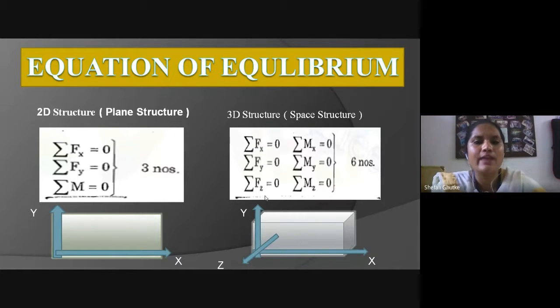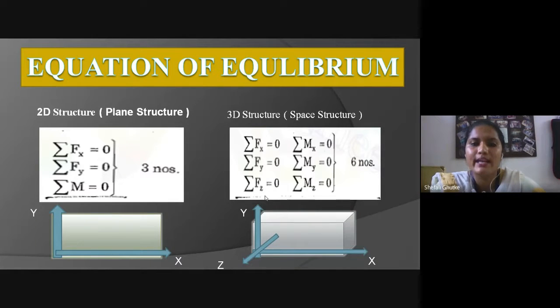On the other hand, you can see here a 3D structure, also known as space structure. Its equations of equilibrium are summation Fx equal to 0, summation Fy equal to 0, and summation Fz equal to 0. Similarly, summation of moment about x equal to 0, summation of moment about y equal to 0, and summation of moment about z equal to 0.